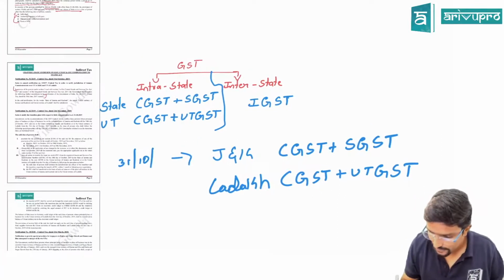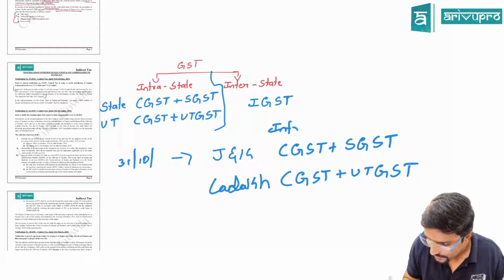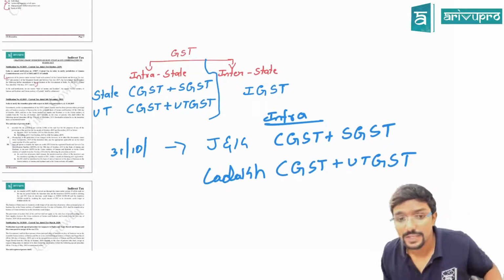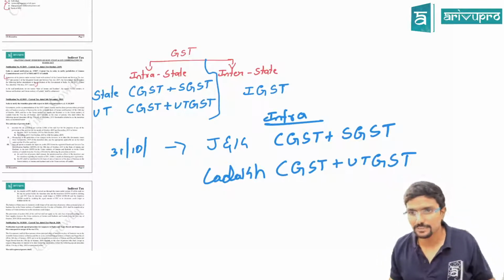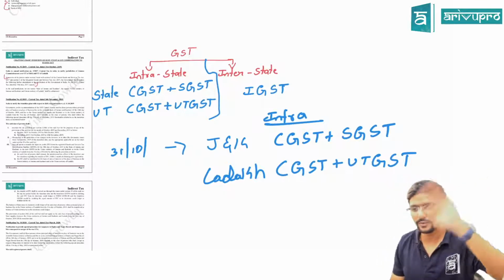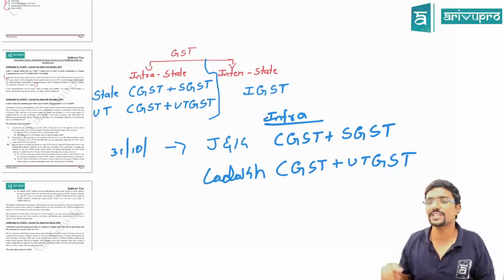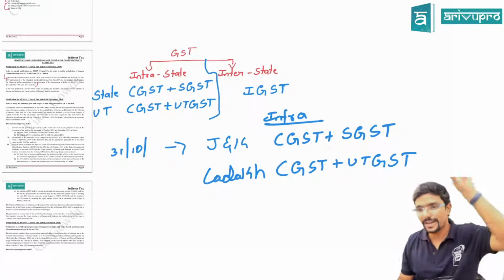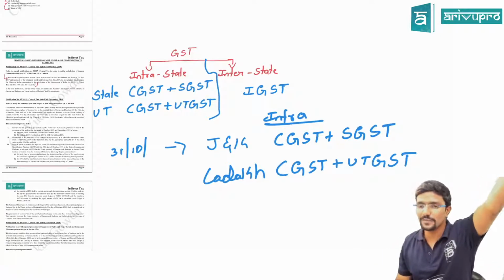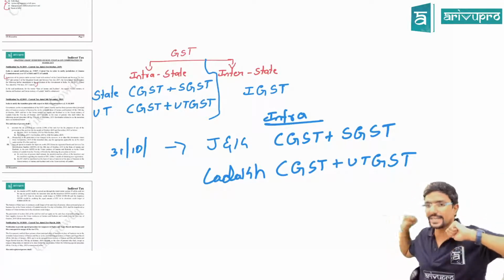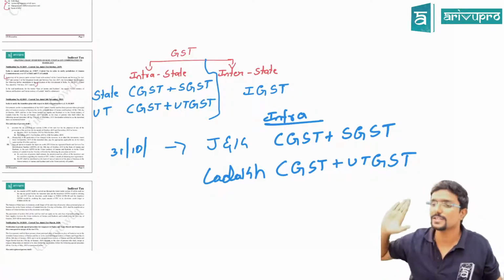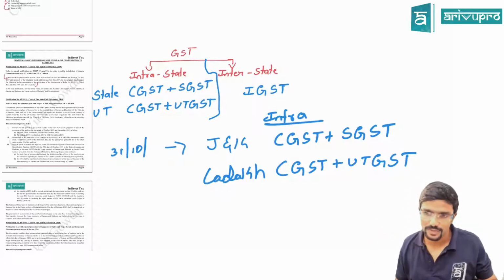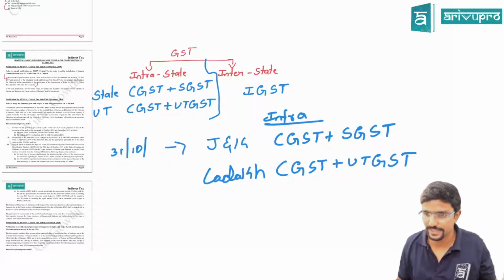Clear? So, if there is any intrastate supply in Jammu and Kashmir, before 31st October also, after 31st October also, in both cases it will be CGST plus SGST. Agree? Whereas in Ladakh, previously it was combined with Jammu and Kashmir, so they used to levy CGST plus SGST. Now it is a separate territory where from 31st October, in case of intrastate supply, CGST plus UTGST will be levied. Clear? That is if there is any supply within that union territory.